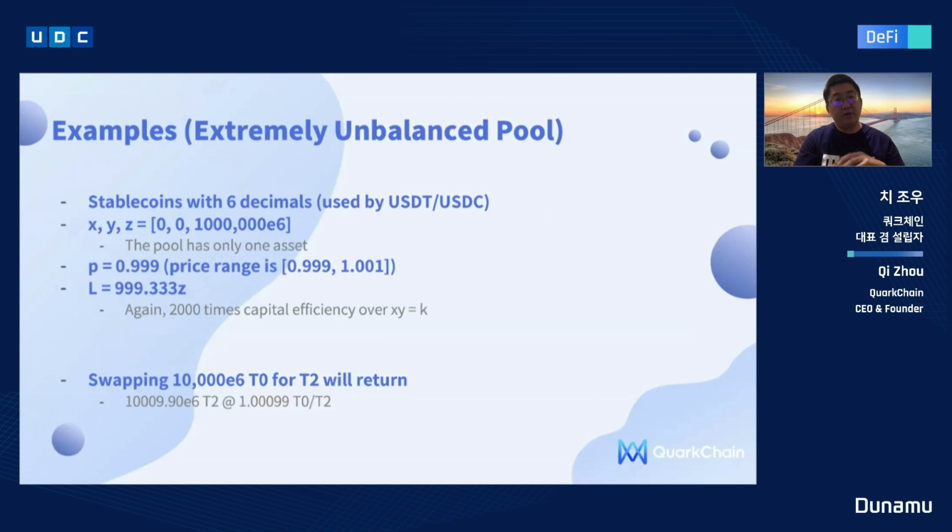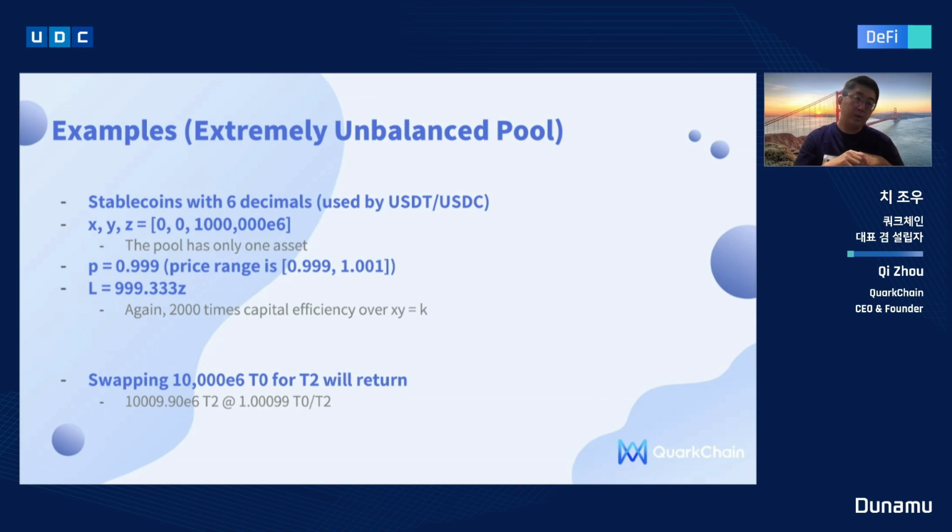And also, I would like to give another example in an extremely unbalanced pool, where the pool only has 1 asset, and all the other assets are swapped out. So you have 1 asset with 1 million, and the price range is still the same, from 0.99 to 1.001. So the L we can derive here is roughly 1,000 Z, which is still the same capital efficiency over the V3 version.